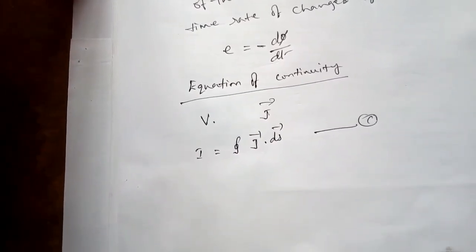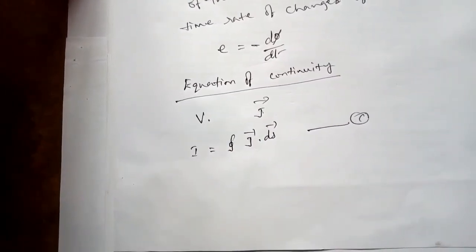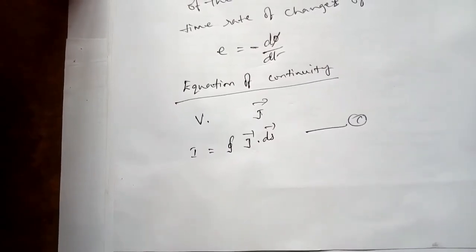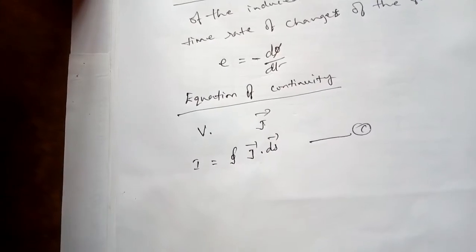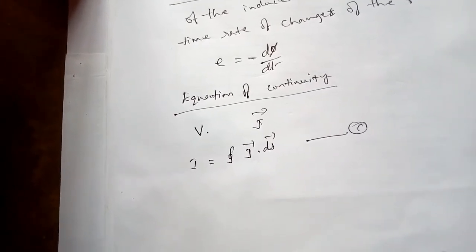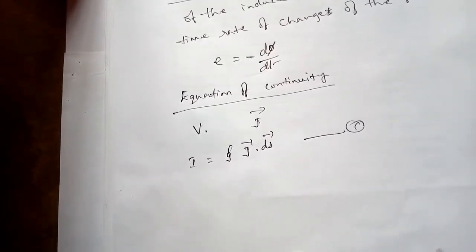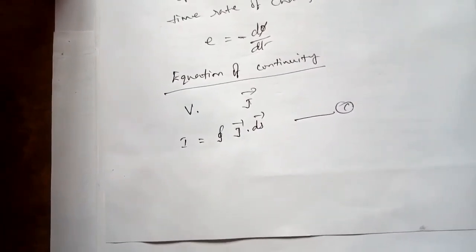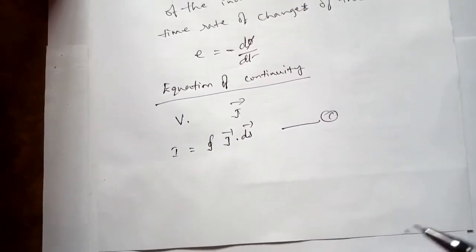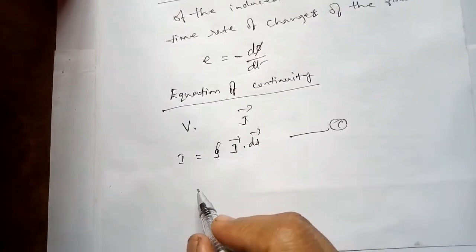Since charge is conserved, current flowing means charge is flowing. If it is flowing outward, that means inside the volume the charge should decrease. So at what rate will the charge decrease inside?